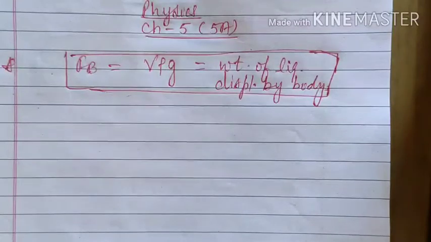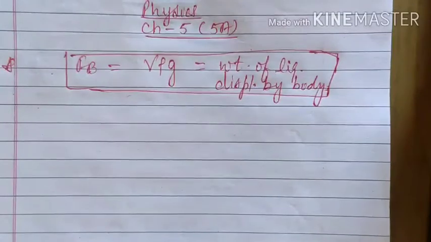In last class we have said that upthrust force depends only on the volume or the portion of the body which is inside that particular liquid. So that's why here we have written weight of liquid displaced by the body, not the complete weight, because it's not necessary that every time the body will be completely submerged into the liquid.